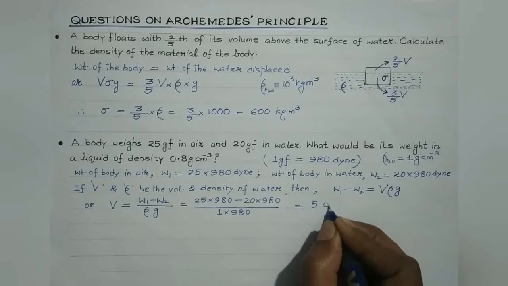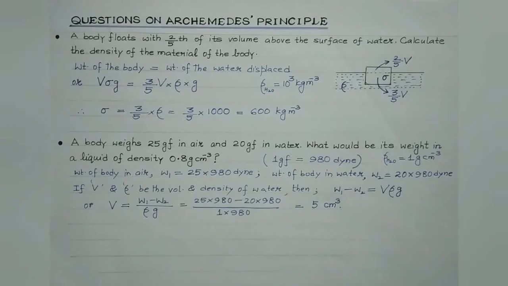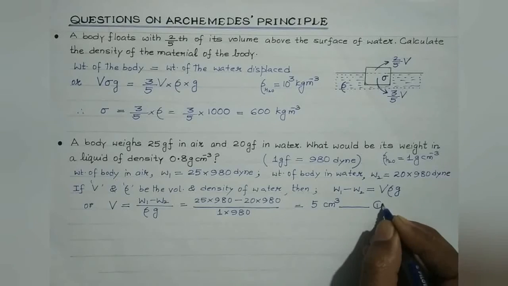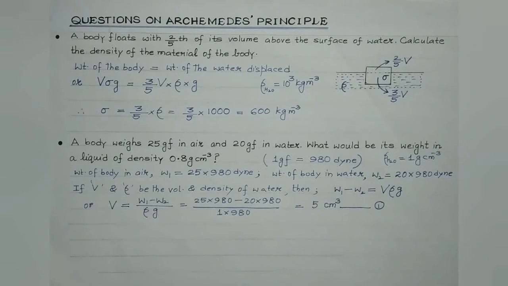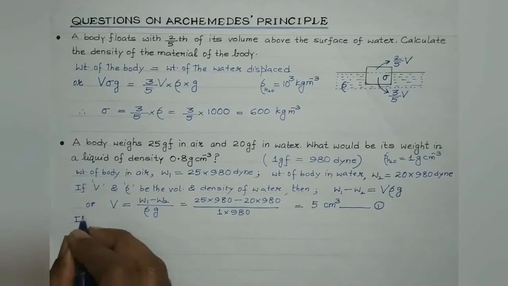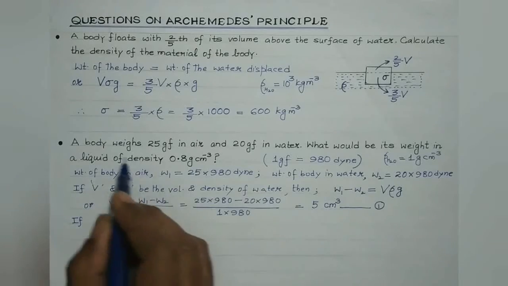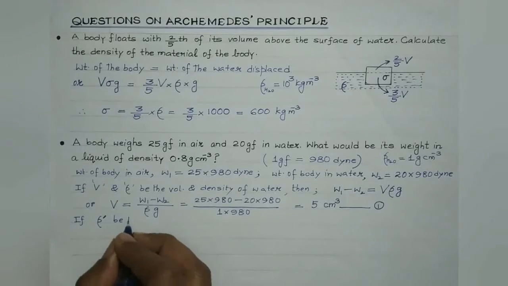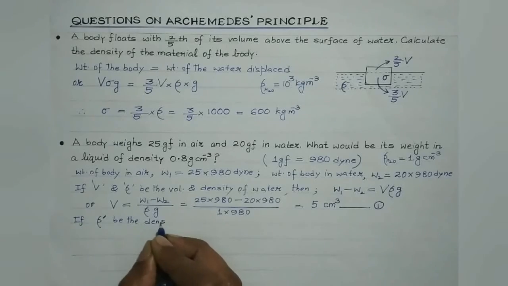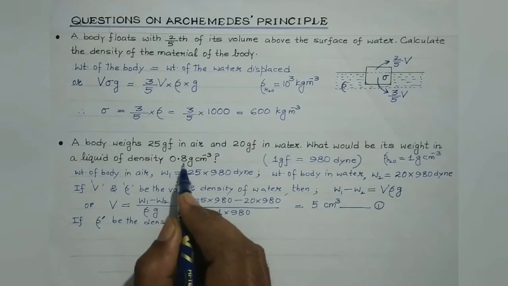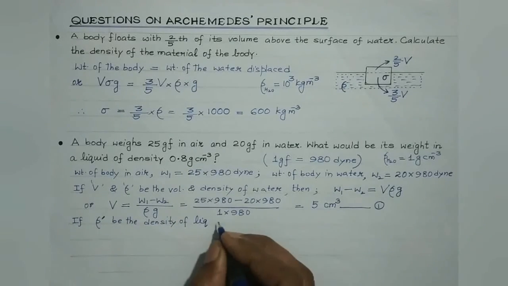And in CGS, the unit of volume would be centimeter cube. Right? So students, the volume of the body under consideration is 5 centimeter cube. Put this as equation number 1. This is the result which we'll be making use of. Okay. Now let us consider rho dash. Suppose rho dash be the density of another liquid which is given to be 0.8 gram per centimeter cube, right?